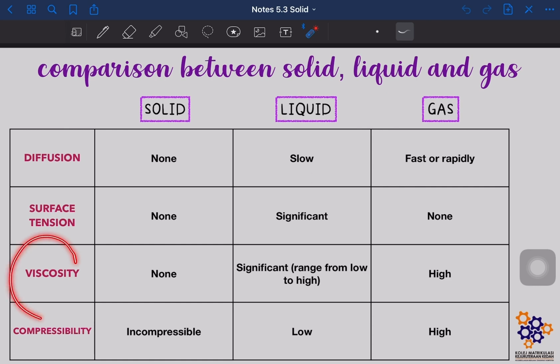Okay, in terms of viscosity, solid dia has no viscosity lah, none. Okay, liquid dia ada significant viscosity lah, range from low to high viscosity. And gas dia ada high viscosity.